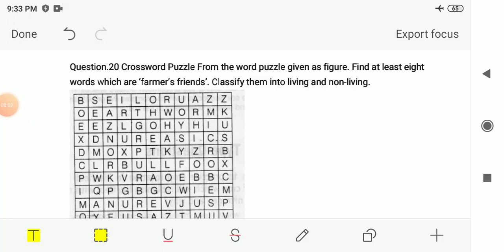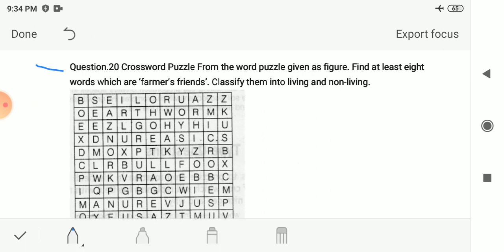Hello students, in this video we are going to solve the remaining questions for the NCERT exemplar book. In the previous video we had seen questions up to 19. So now let us continue the solution for this exercise. You do not have to write this exercise in the book. This is for your practice and for the revision of chapter 1. So the next question is question number 20.